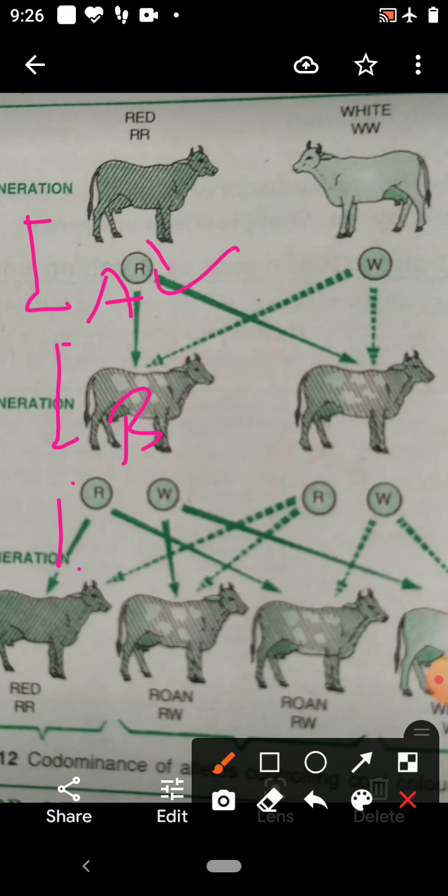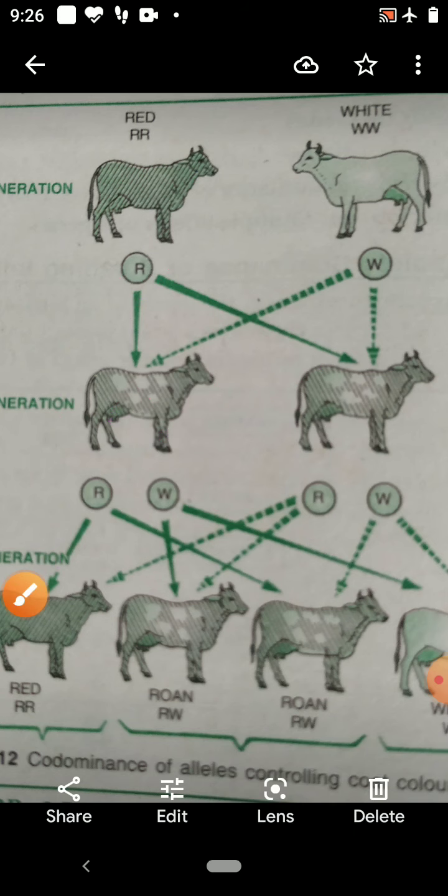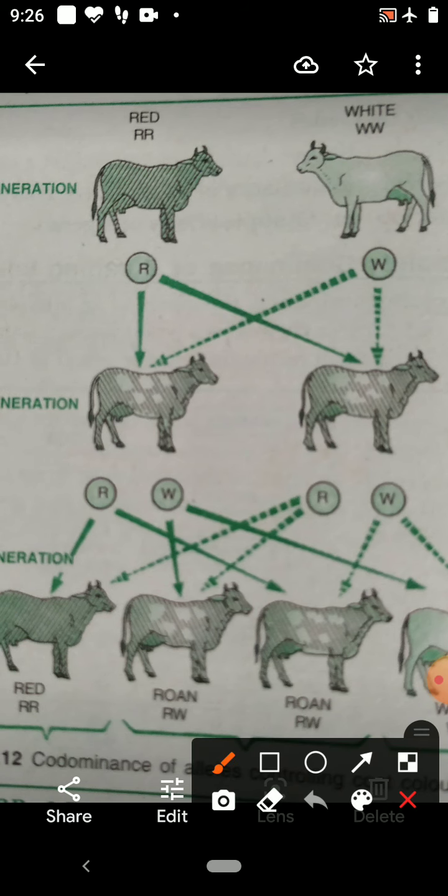IA and IB are both dominant over i. So when IA and i are present, only IA expresses.